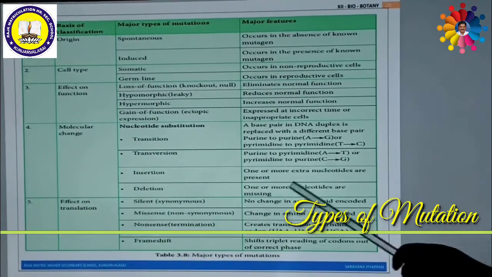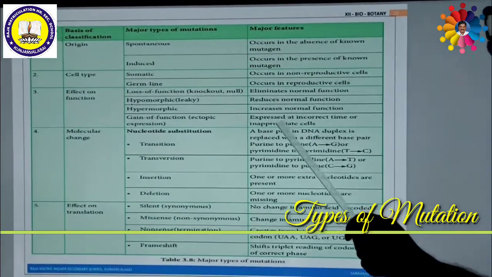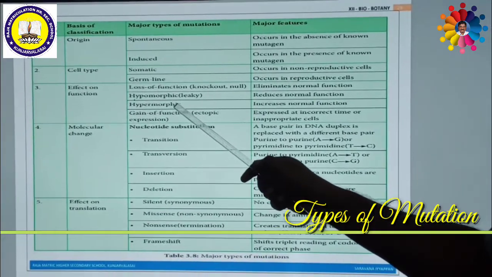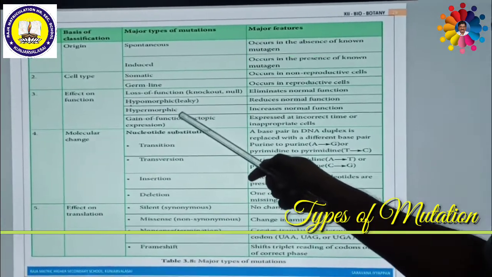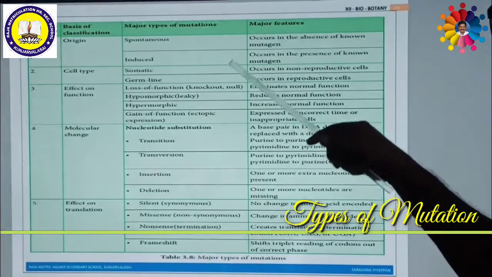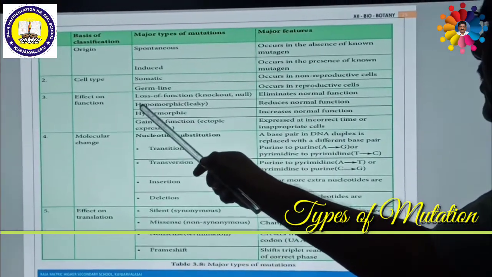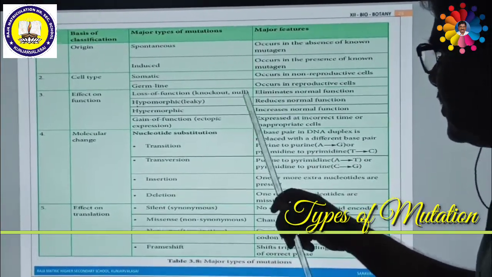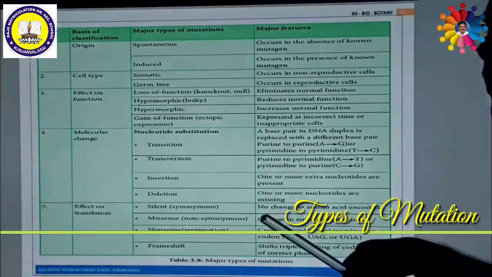Another category is called hypomorphic and hypermorphic. If the function is increased more than normal, it is called hypermorphic mutation. If the function is reduced or lesser than the usual normal function, it is called hypomorphic.